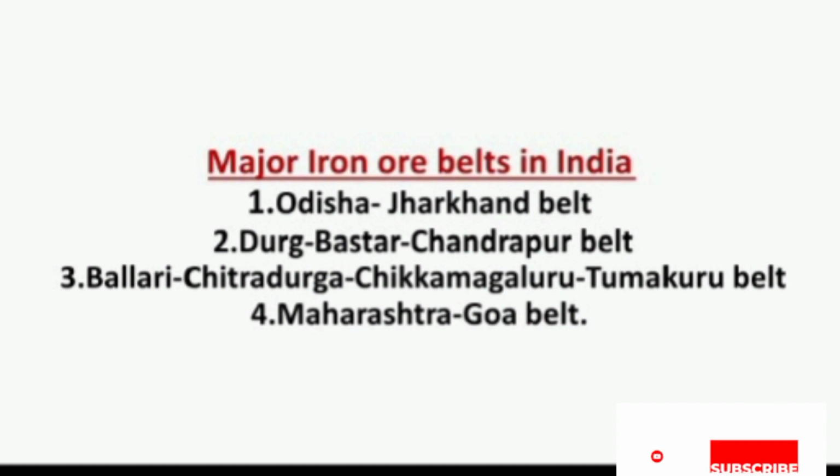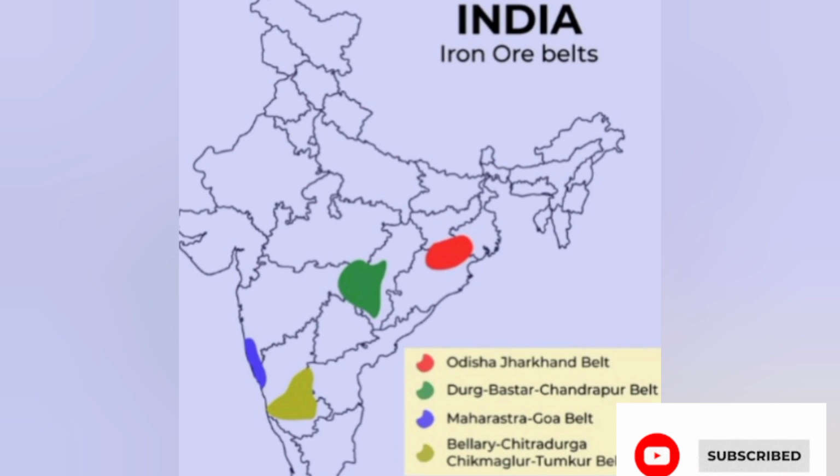Next, we can see major iron ore belts in India. There are four major iron ore belts: Odisha Jharkhand belt, Durg Bastar Chandrapur belt, Bellary, Chitradurga, Chikkamangaluru, Tumakuru belt, and Maharashtra Goa belt. Let's see one by one. First, we can see the Odisha Jharkhand belt. Actually this region is called Chota Nagpur.